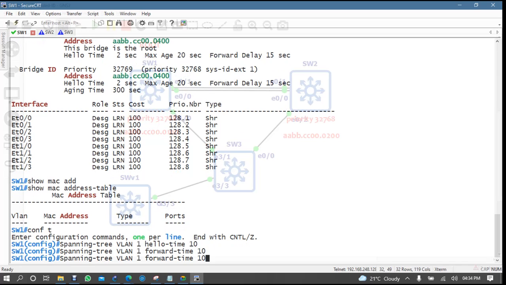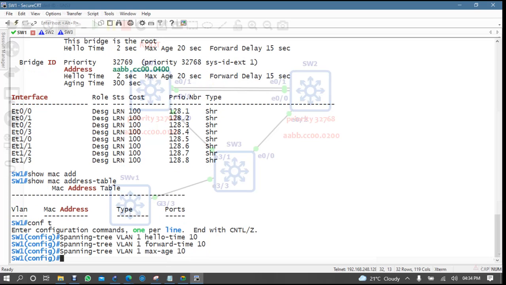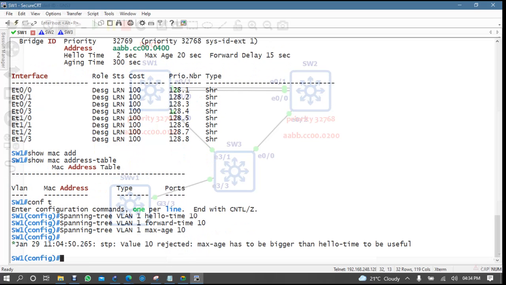Then again spanning tree VLAN 1 max age. Max age is 20, right? So that max age I also want to make 10 seconds. The value is rejected, it must be greater than hello. Okay, no problem. So max age, let me make it 15.